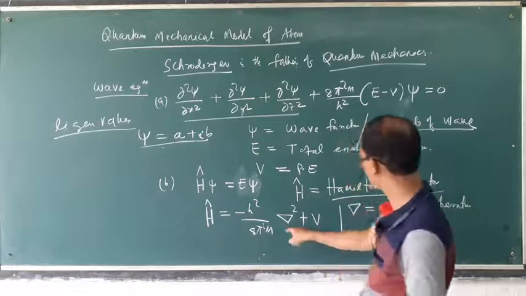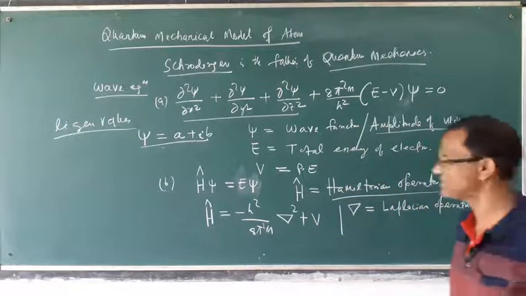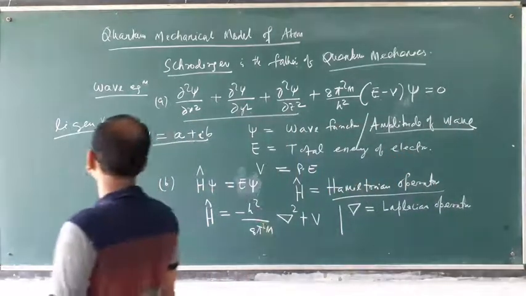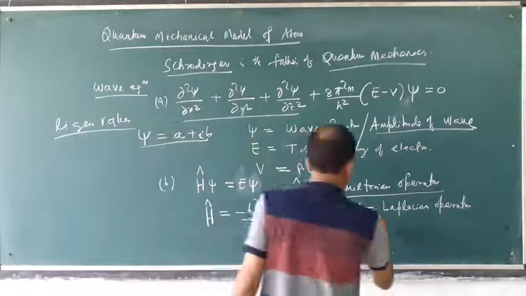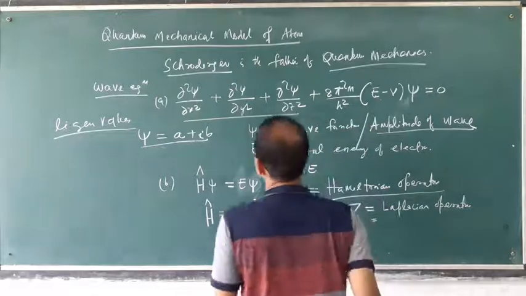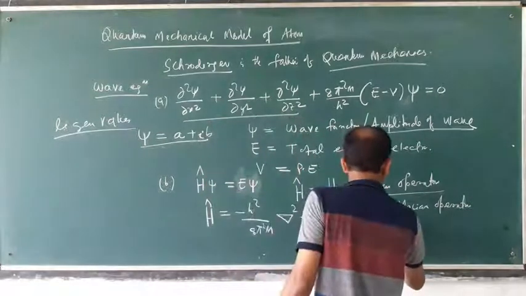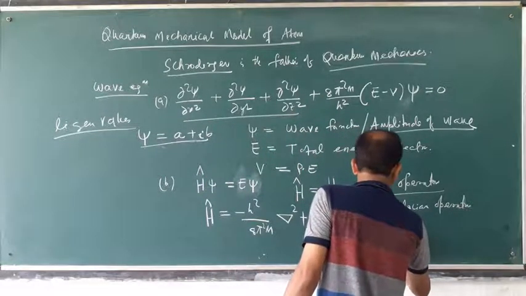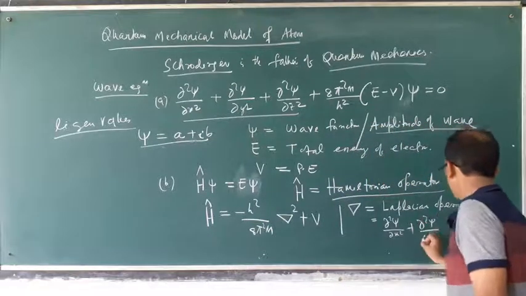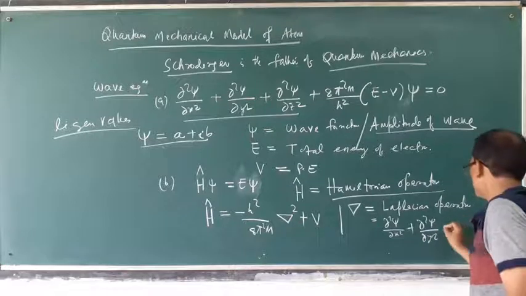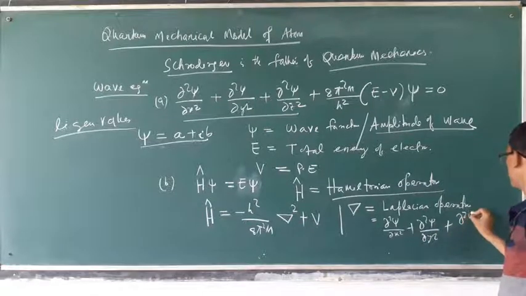This is delta square, this is called the Laplacian operator. What is the value? This is equal to del square psi by del x square plus del square psi by del y square plus del square psi by del z square.